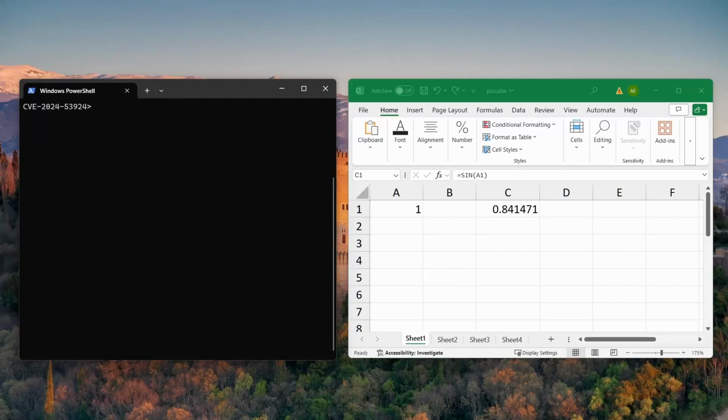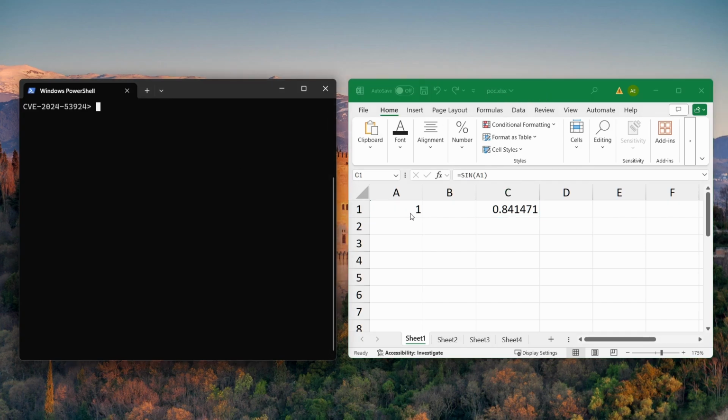Hello everyone. Today I'll be demonstrating CVE-2024-53924, which is a code execution vulnerability affecting Pycel. Pycel is a Python package that's used to evaluate Excel worksheets dynamically using Python.